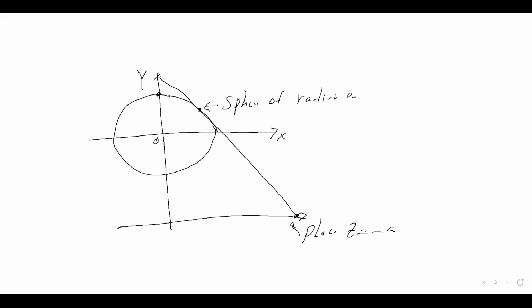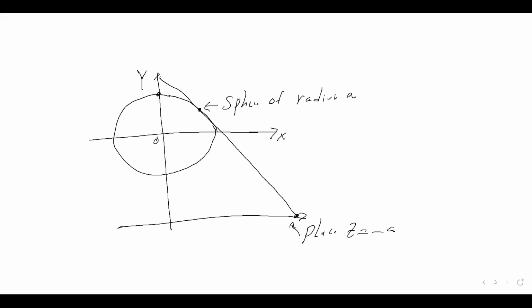Then we can do some algebra and find out the inverse map. The inverse map is going to be f alpha inverse of x, y. That means if you take the inverse of this one, we can map this point back to x, y, z. Again, f alpha is a homeomorphism, so the inverse function exists. And these are going to be the coordinates on the sphere. So this is the x coordinate, 2ax over x squared plus y squared plus a squared. And this is the y coordinate, 2ay over x squared plus y squared plus a squared. And this is the z coordinate, a times x squared plus y squared minus a squared, over x squared plus y squared plus a squared.